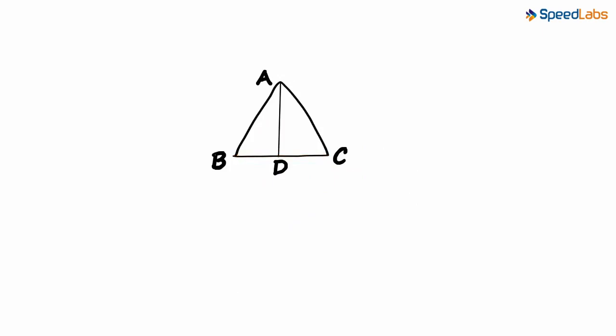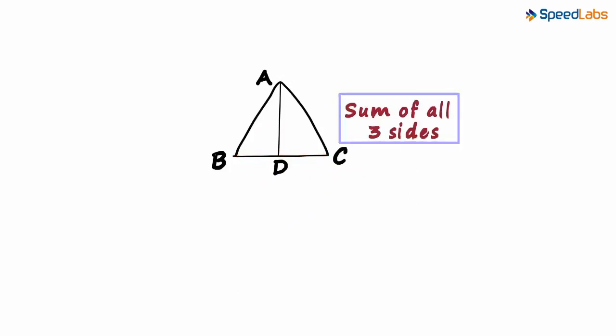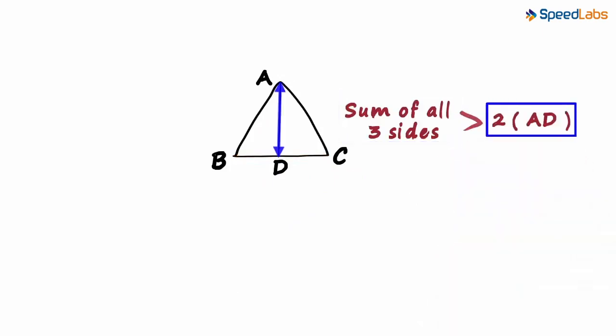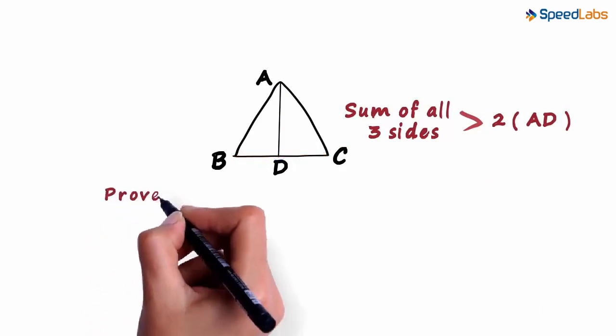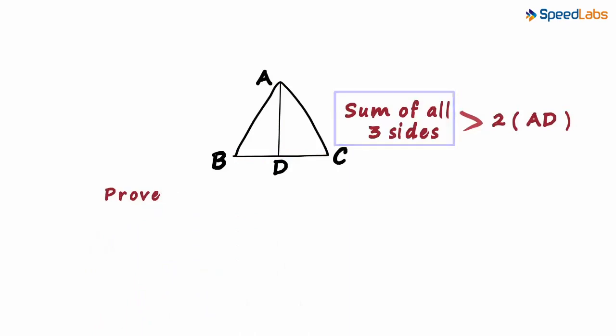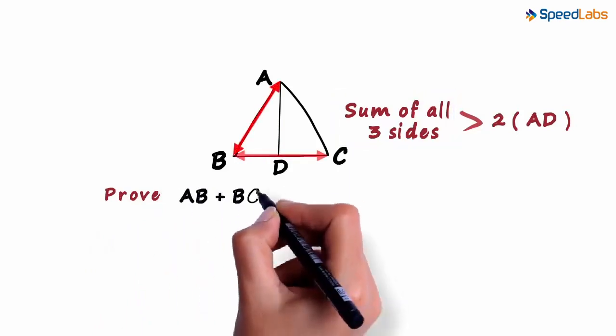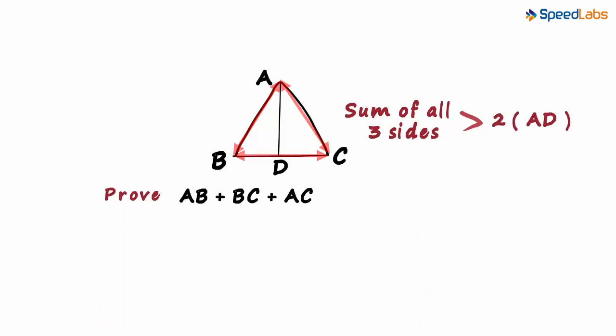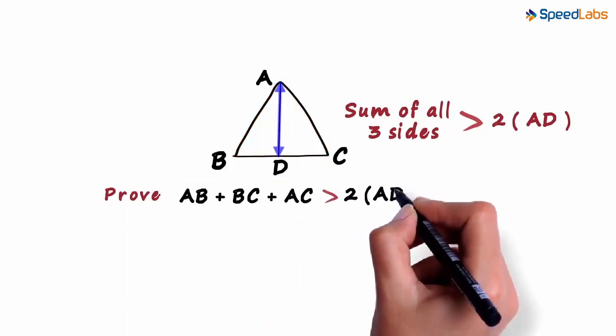We have to prove that the sum of all three sides is greater than twice the length of AD. Remember, D can be any point on BC. How do we do this? Let's write down what we need to prove. The sum of all three sides is AB plus BC plus AC. We have to prove that this is greater than 2 times AD.